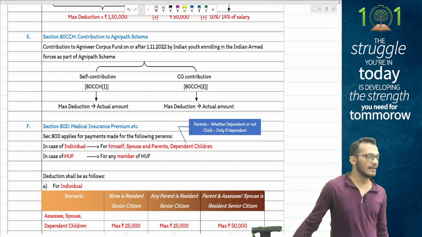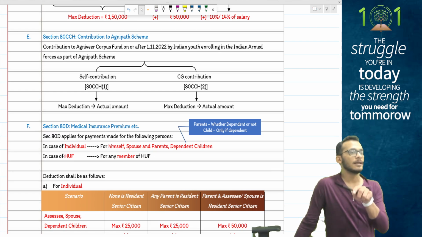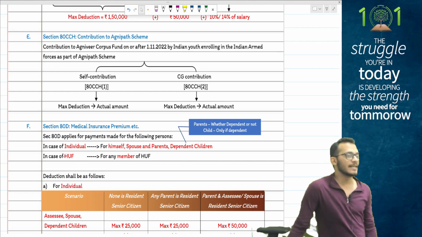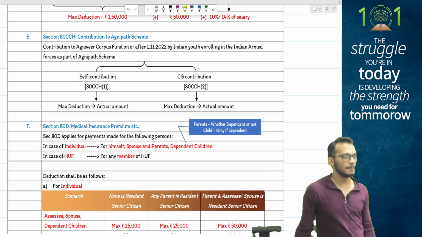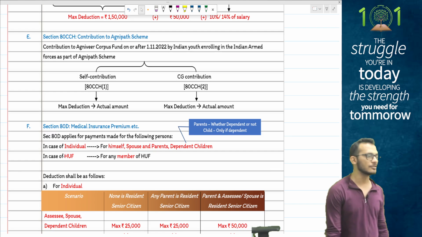You will get a double taxation relief question. In the double taxation relief question, they may say that your parents are non-residents with an age of 68. In which case parents will get only 25,000, they will not get 50,000. So please pay attention to that piece alone. What the items are and all is not important. You don't need to be tested on that. The exam will not test you on those critical items.